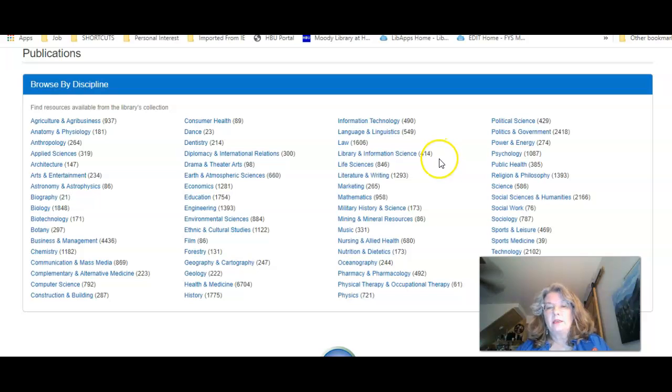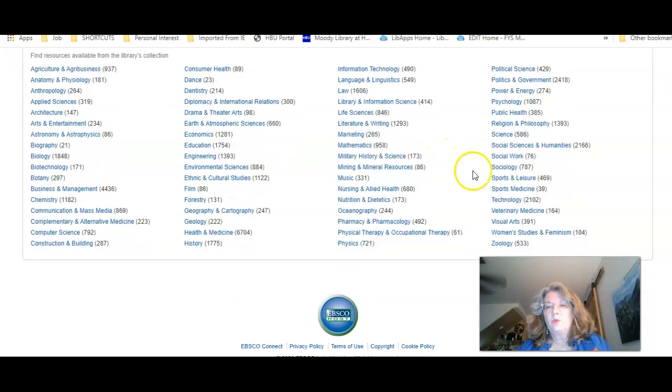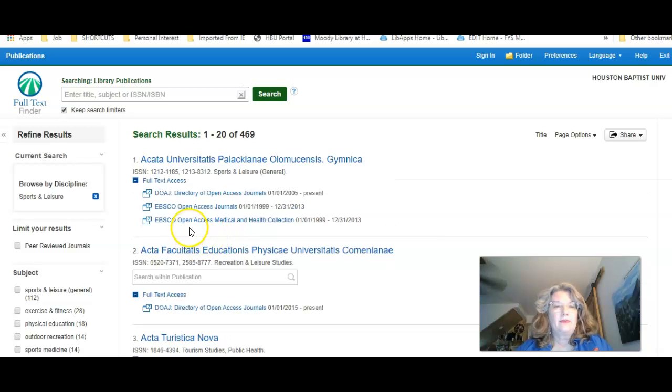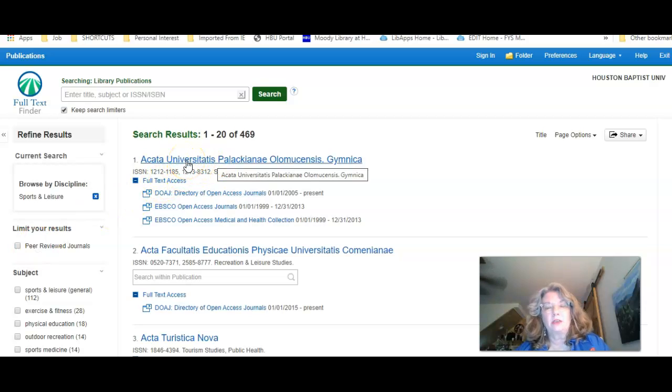I'm going to go ahead and go down to sports leisure and also sports medicine. If I go into sports leisure, it says there's 496. And then if I come over here on the left side, I can click on peer-reviewed to narrow it down to peer-reviewed journals. If I don't click that, then I'd have to go in and click on the title of the journal and look at the information about that journal. But I'm going to go ahead and limit right now.